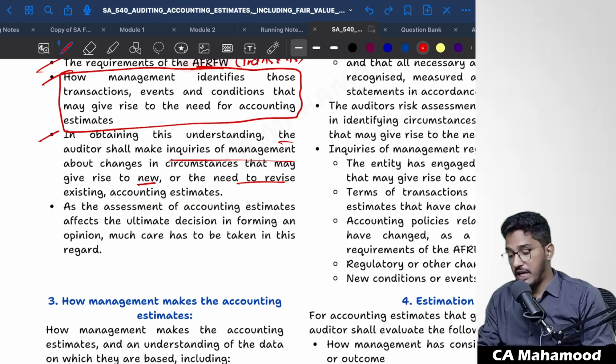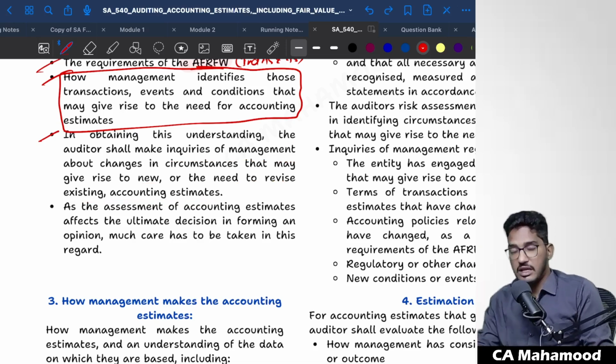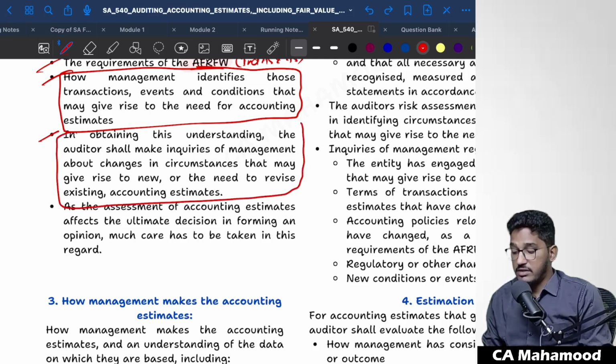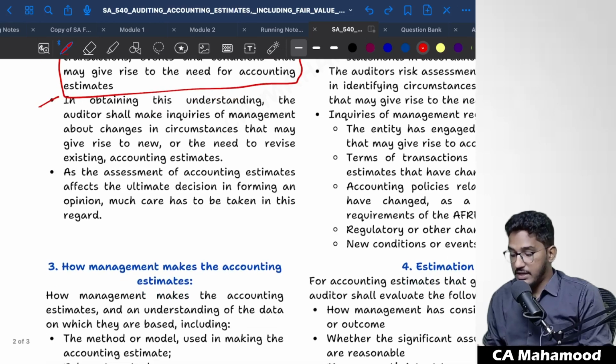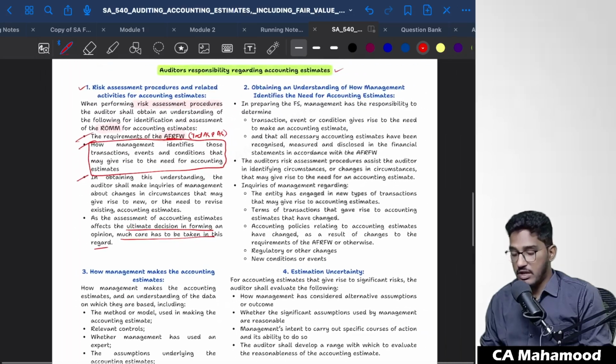Sometimes management will create an accounting estimate, but because of a change in circumstances, management might be required to revise it. So go and inquire with management: did they revise the accounting estimates? Did they come across any circumstances which require a revision? If yes, have they revised it? And as the assessment of accounting estimates affects the ultimate decision in forming an opinion, much care has to be taken in this regard. Since in the area of accounting estimates there is a high chance of misstatement, you have to be more careful when obtaining audit evidence.